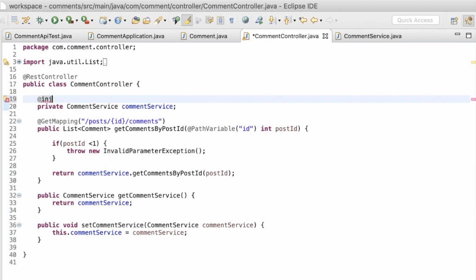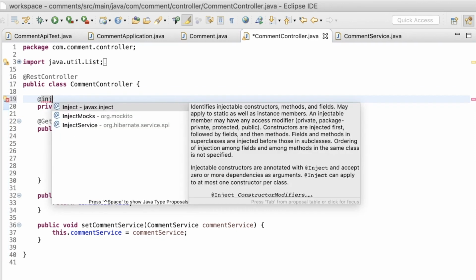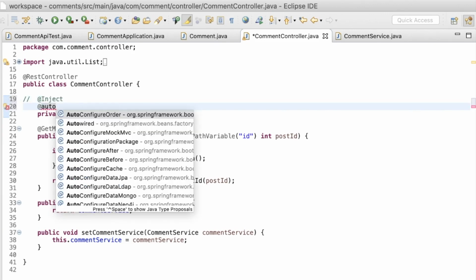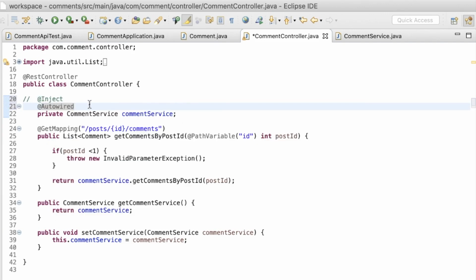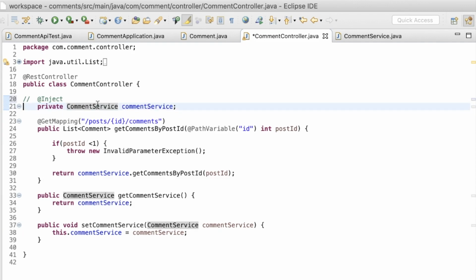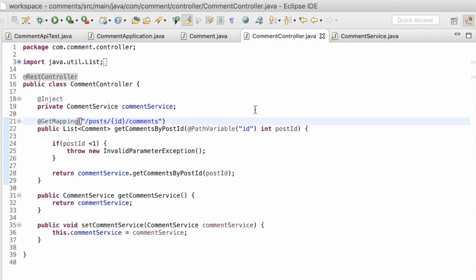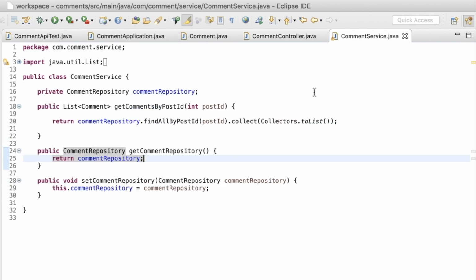First, this has to be annotated with @inject annotation. Or you could use the @Autowired annotation as well, which is Spring specific. But I prefer the @inject annotation. But it cannot be injected or auto-wired unless it is a type managed by Spring. So how do we make the comment service a Spring component?